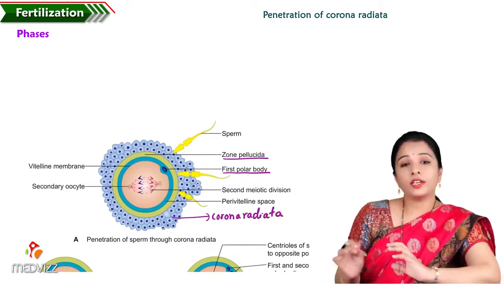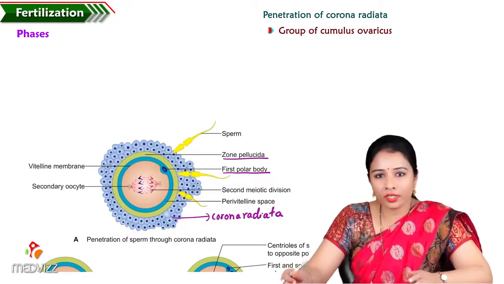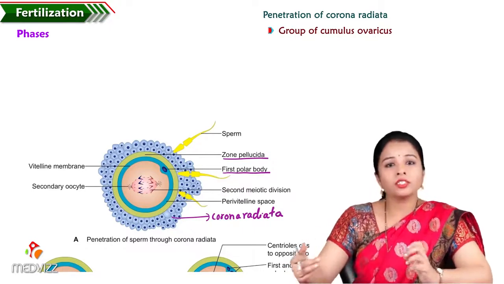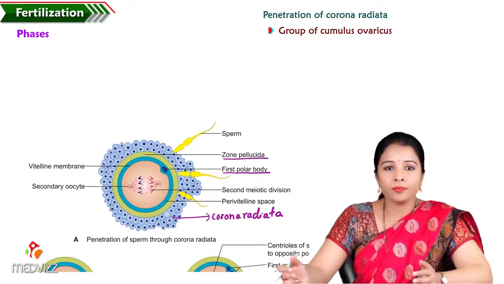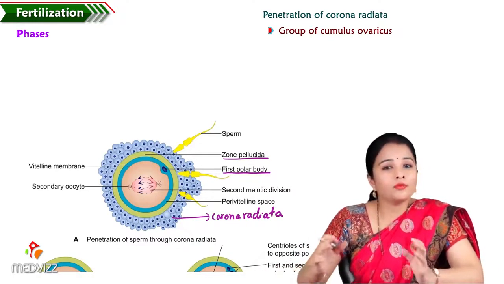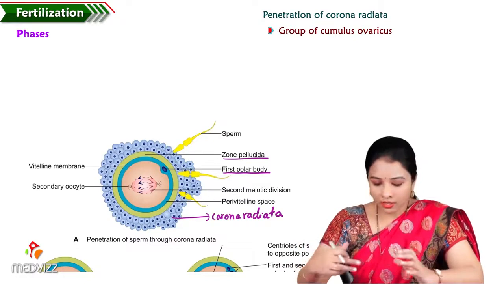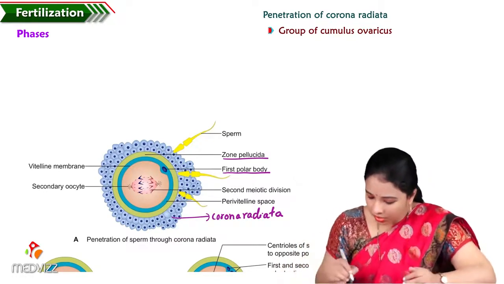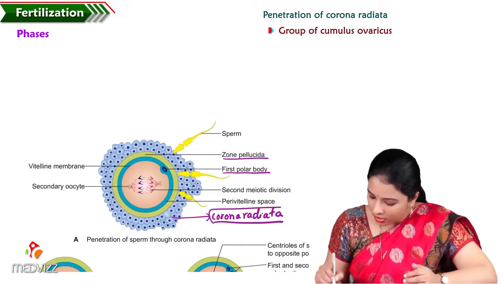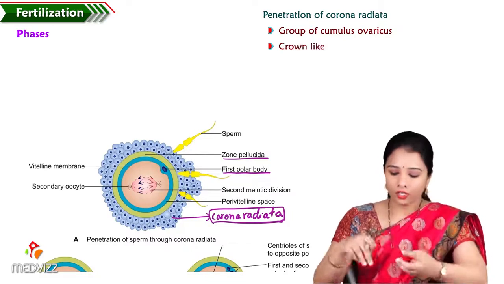It is nothing but the group of cells called cumulus oophorus, the follicular cells present around the oocyte. During the development of the Graafian follicle, some follicular cells surround the primary oocyte and then the secondary oocyte for the division. This group of cells together is called corona radiata because it is like a crown